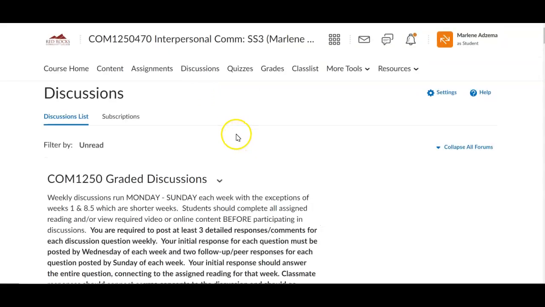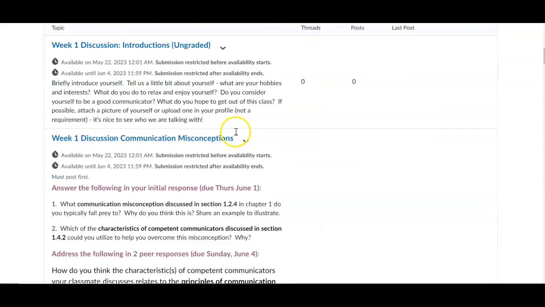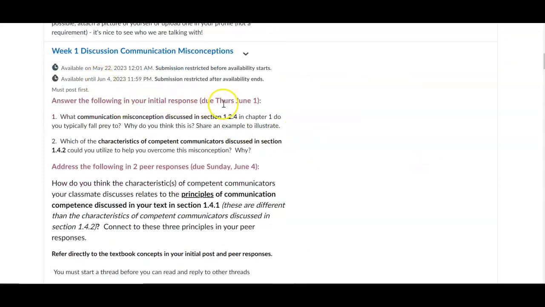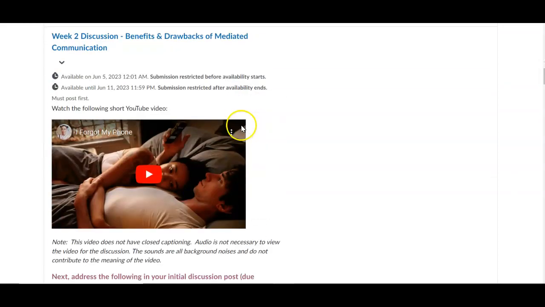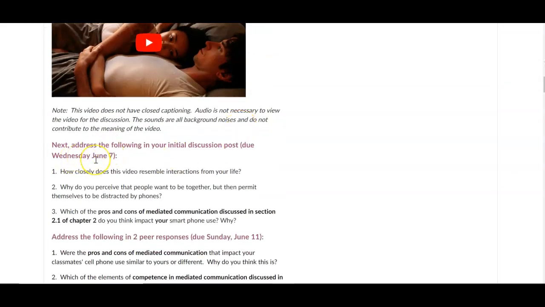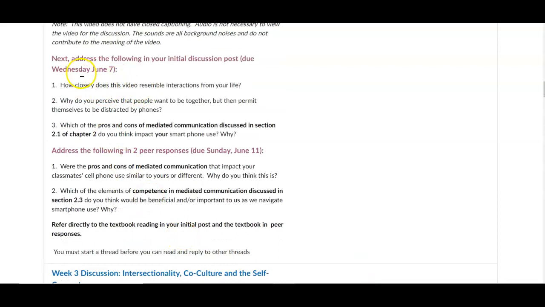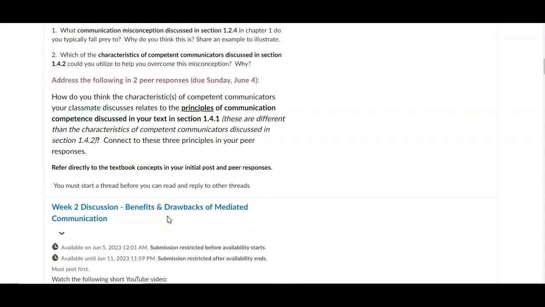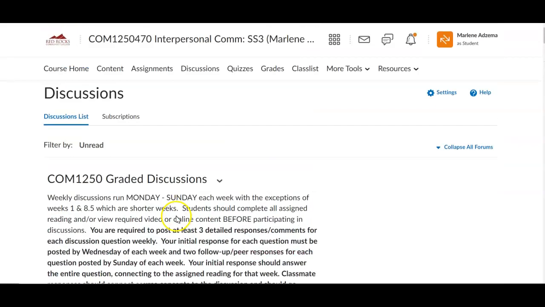Here's a list of the weekly discussions. So you'll see all of the discussions here. The first week, since we start on a Tuesday, your initial response isn't due until Thursday. After that, your initial response will be due Wednesday each week, and then 2 peer or classmate responses due Sunday. You want to make sure that you address the specific questions within each of these in your responses, so the specific requirements.